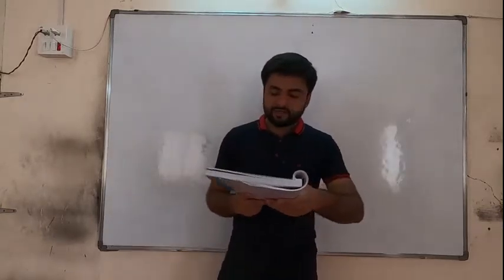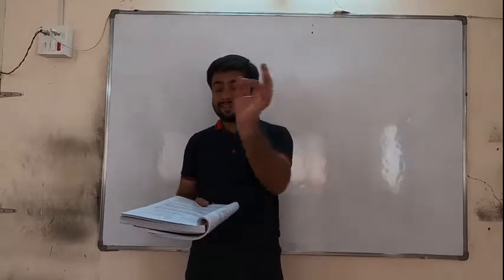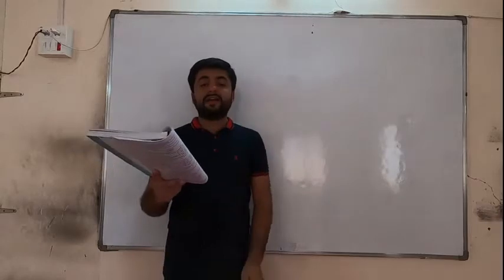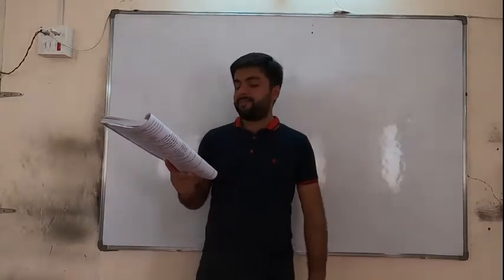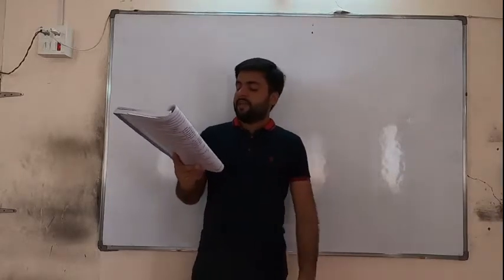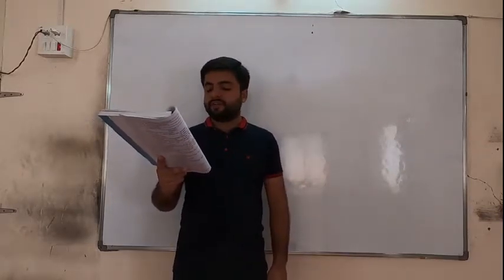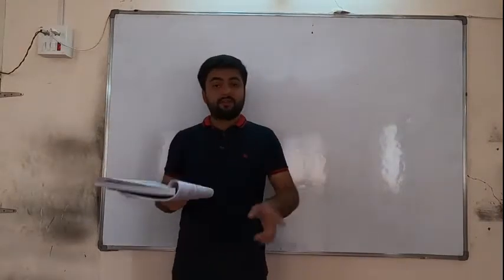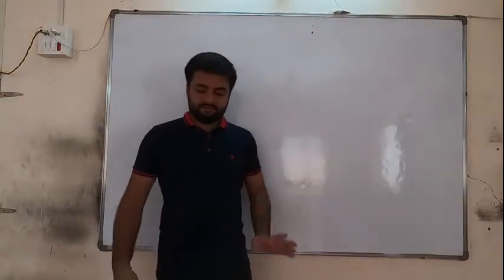So a journal book is known as the book of original entries. Underline that thing, the first line of that last paragraph. Journal book is also known as book of original entries. It is such a book of accounts where all the accounting transactions are recorded in order of the date. We are recording all the transactions according to the date.